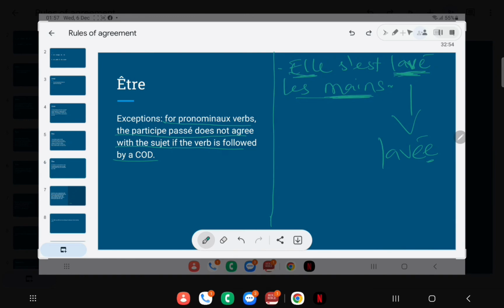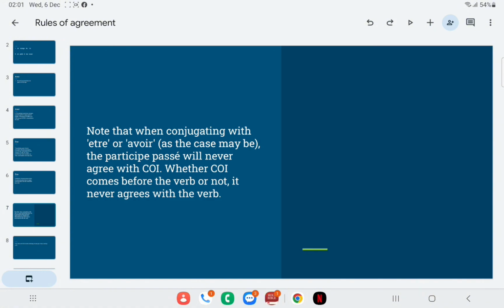So let's look at the rules again. For pronominal verbs or for reflexive verbs, the participe passé does not agree with the subject if the verb is followed by a COD. This example plays out perfectly well. The participe passé is followed by a COD, and therefore it does not agree in gender or in number with the subject. It remains unchanged. In this case, it doesn't agree with anything. It's just there, unchanged.